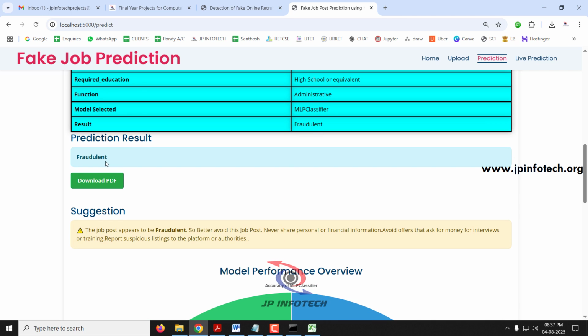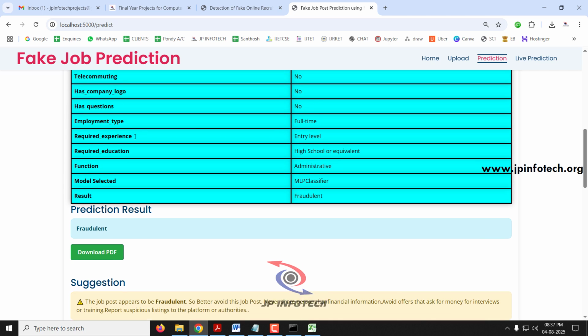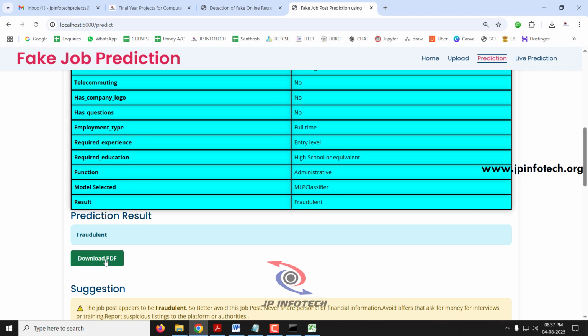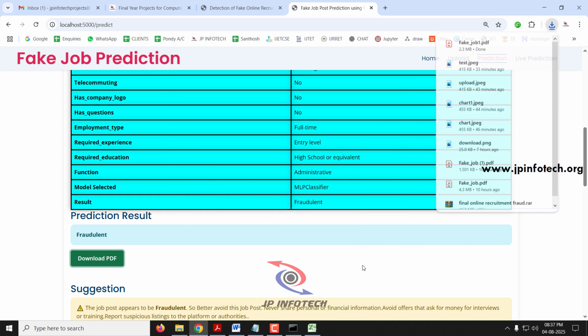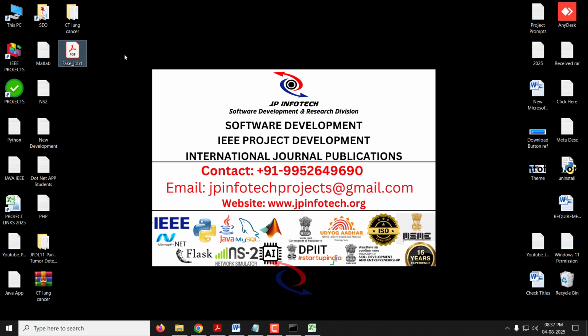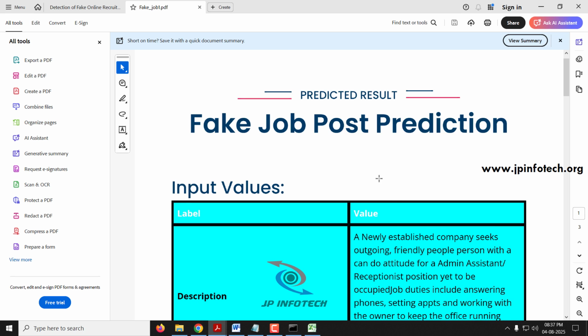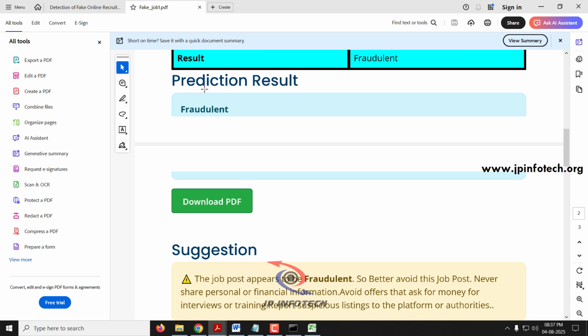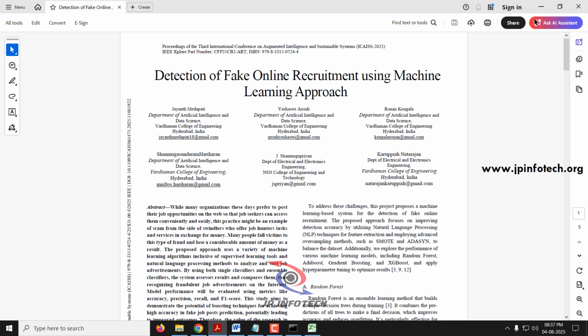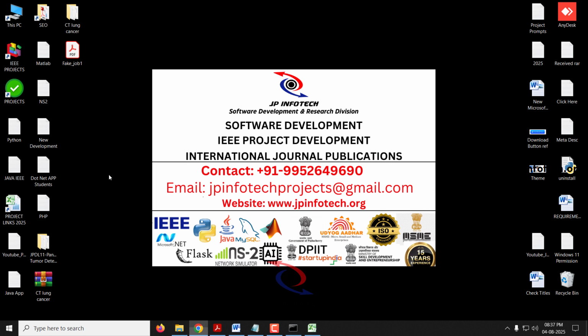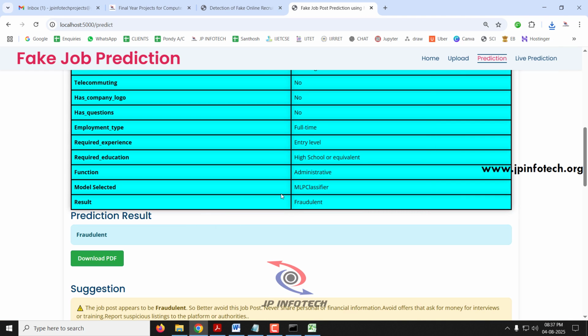And here we have the option of exporting the results in PDF format. If you click download PDF, it will ask for a name; I'll save it as fake job 1. So let me open the exported result. Here you can see the values that we have entered, and you can see the predicted result. This export option is added as our contribution, so that users are able to save the result for future reference.